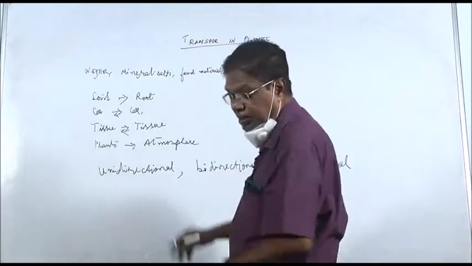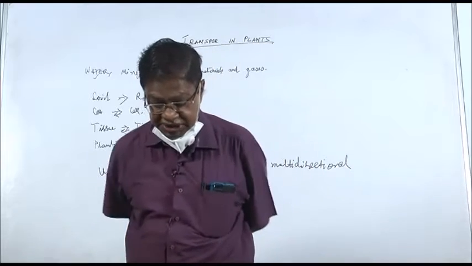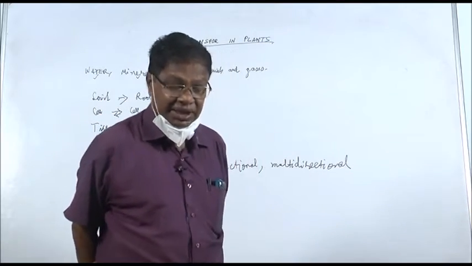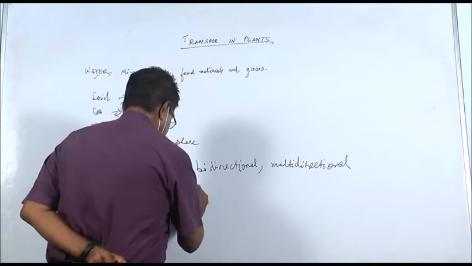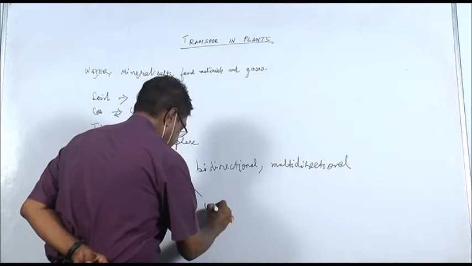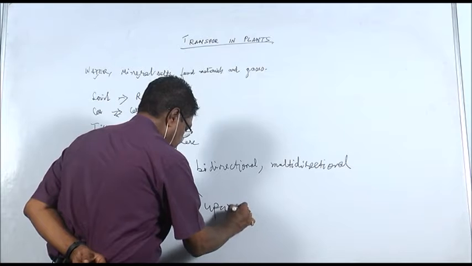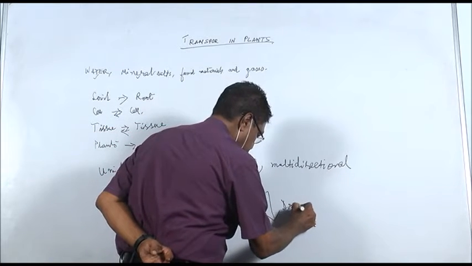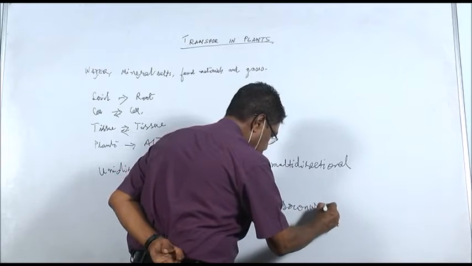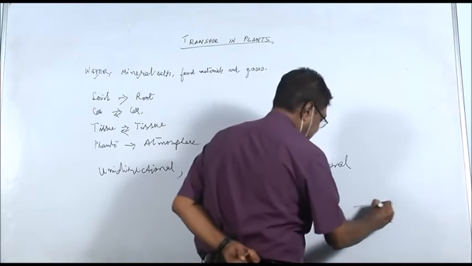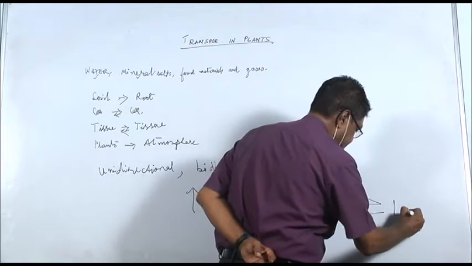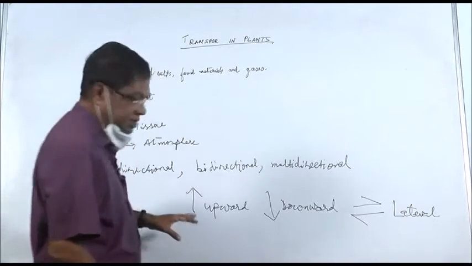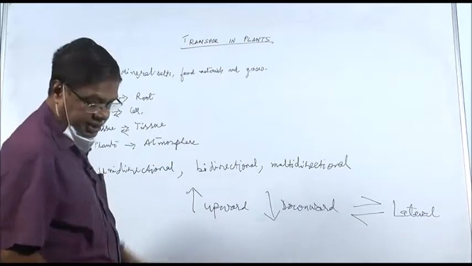All kinds of movements or transports are seen, and it is either upward, downward or lateral. The movement is upward, downward or lateral.